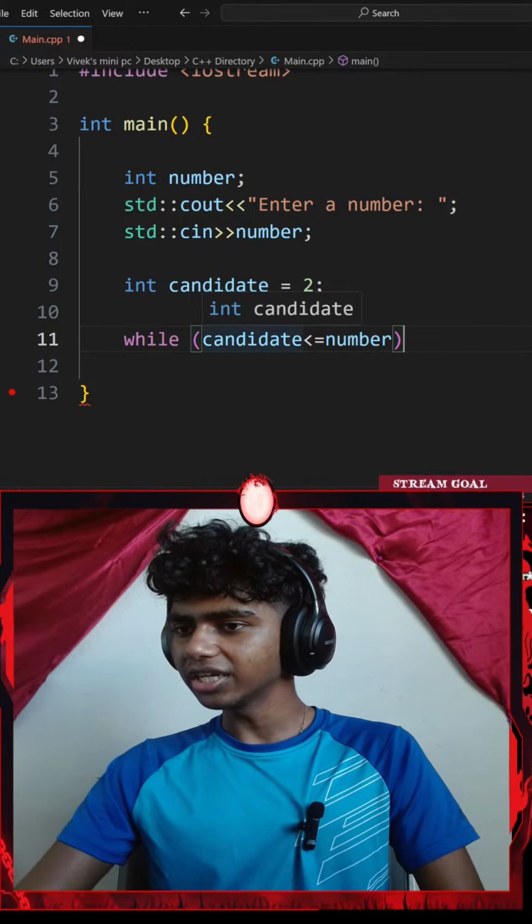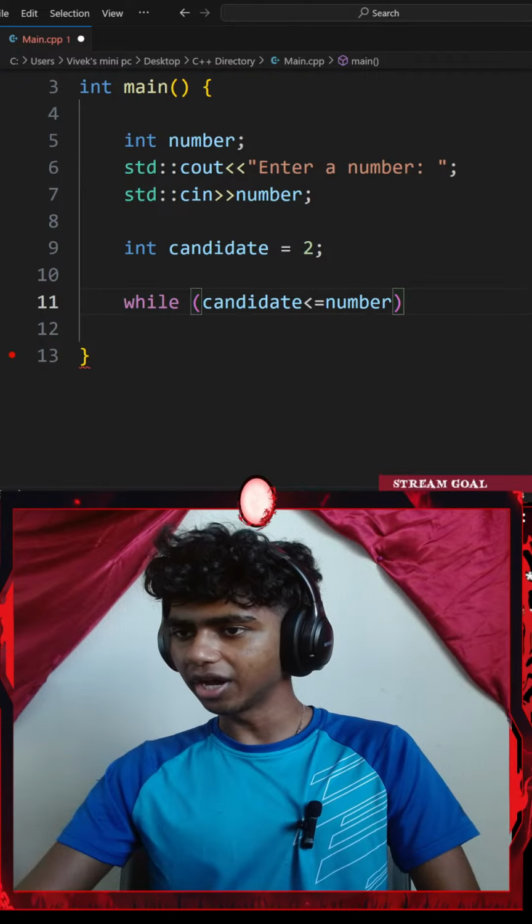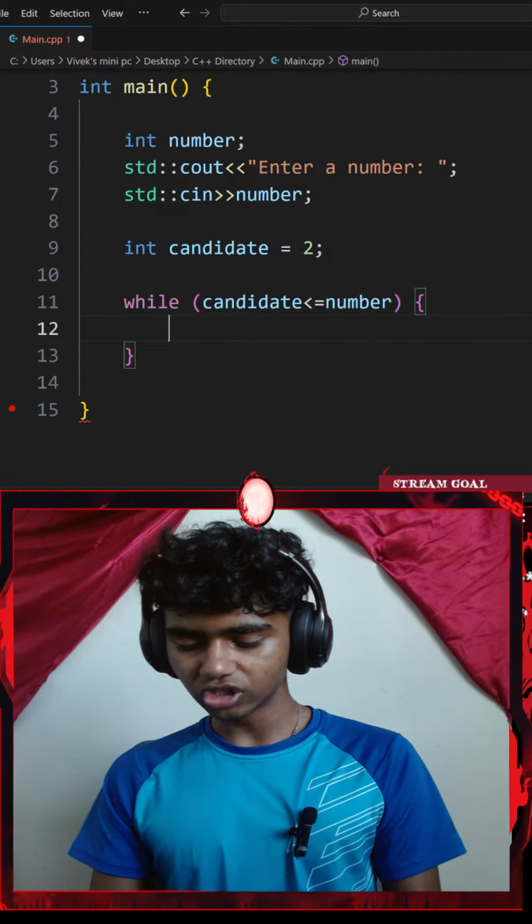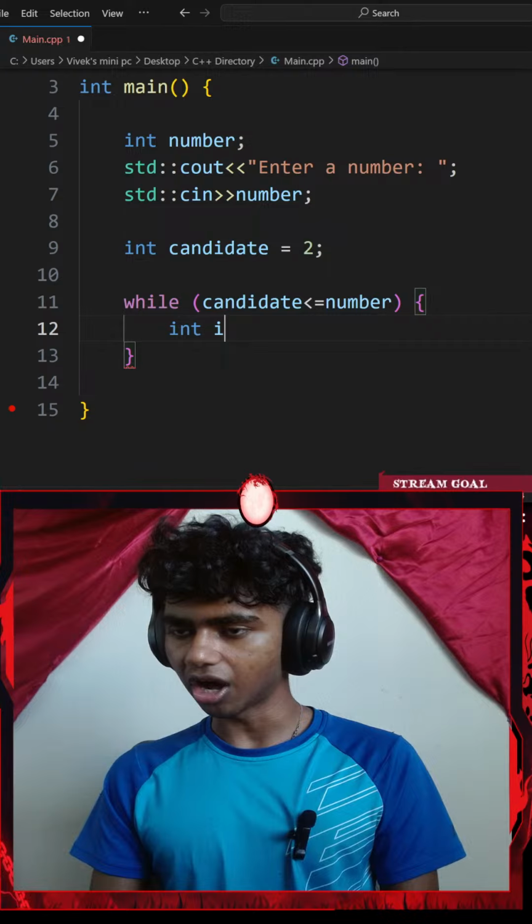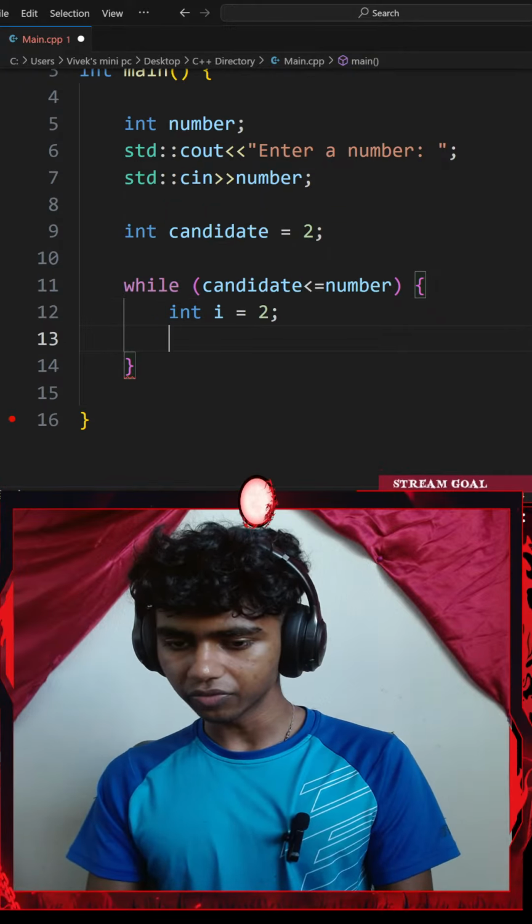Okay, while my candidate is less than or equal to my number, I do something. Let me create 2 variables. The first is going to be integer i, which is going to be equal to 2.